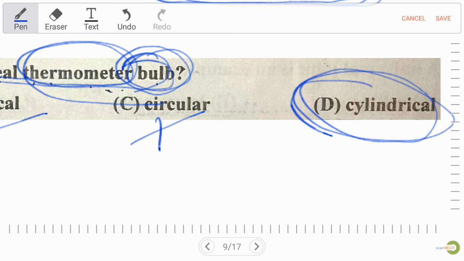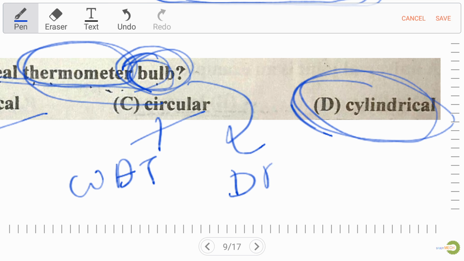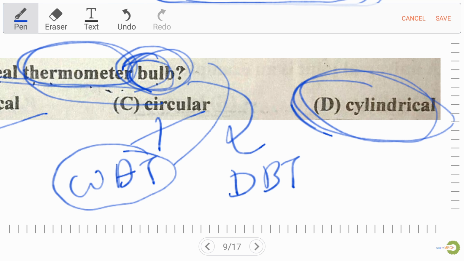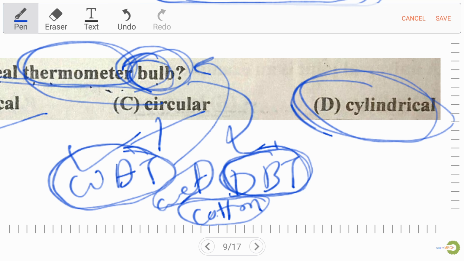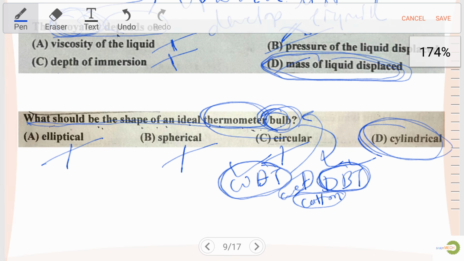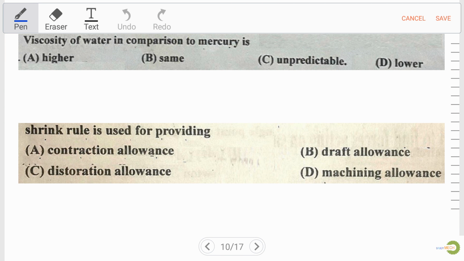Now for the bulb there is a wet bulb temperature and a dry bulb temperature. As per the definition, wet bulb temperature means the bulb of the thermometer is covered by wet cotton, and the temperature measured by this wet cotton thermometer bulb is known as wet bulb temperature. In normal condition, the temperature measured by the thermometer bulb is known as dry bulb temperature. So don't confuse wet bulb temperature and dry bulb temperature. Now let's move to the next detail.